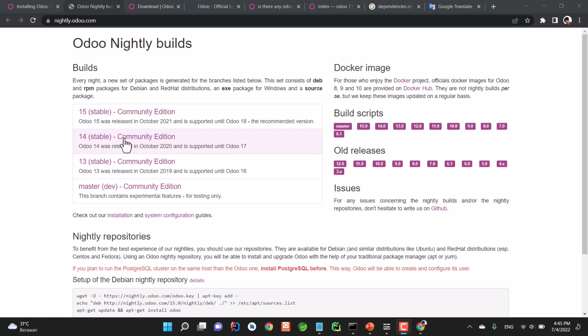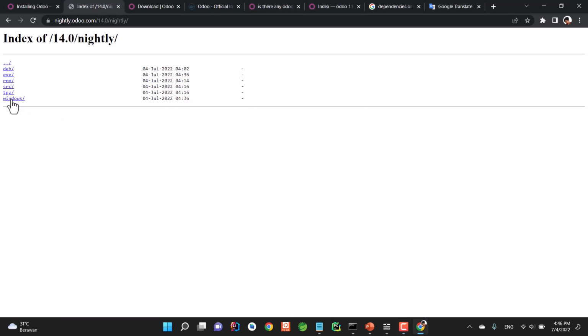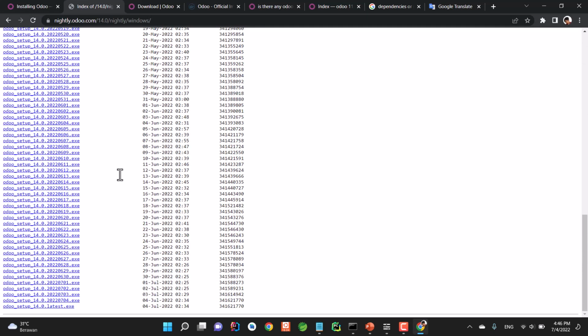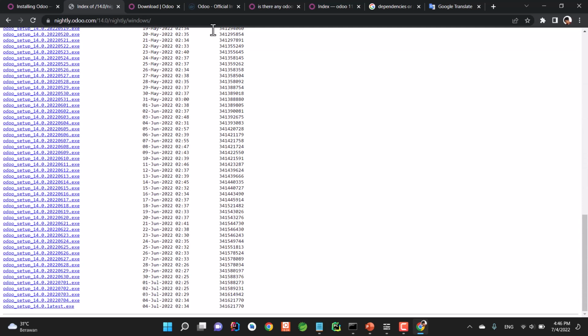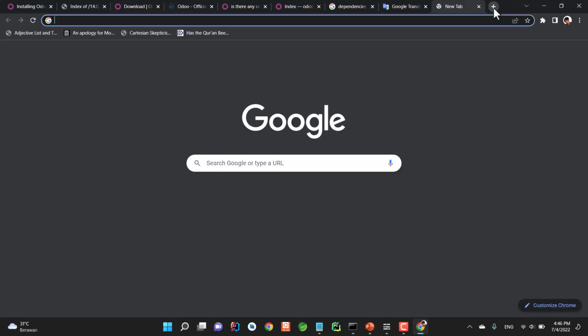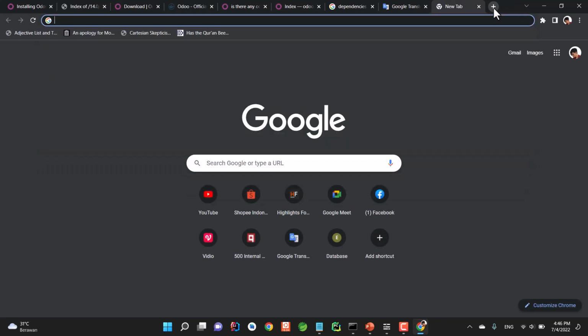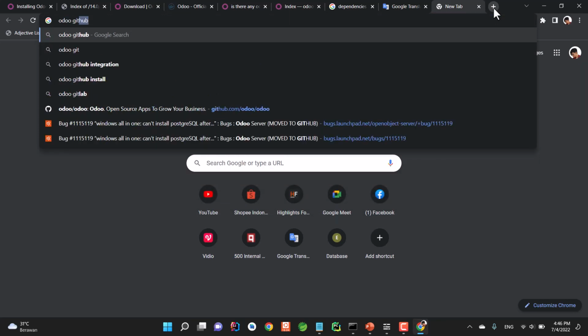If you click one of the versions right here, you can see a lot of versions of Odoo that you can install. I don't know the mechanism, but probably they are fetching every single night from the Odoo repository that is also available in GitHub.